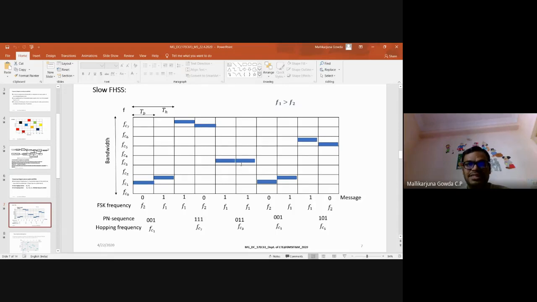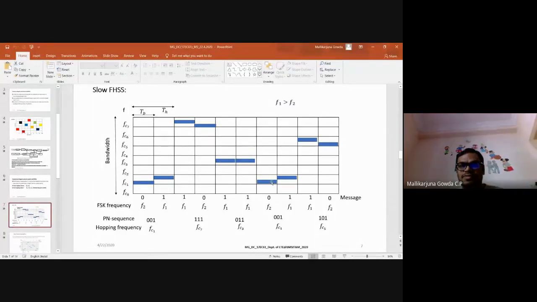Then for this case, both are on the same line. Why? Here my information bit is 1 1, and 1 means it is transmitted with frequency F1. For that, the hopping frequency is FC3. So that is why it is on the FC3 line with frequency F1. Both the bits are 1, that is why it is lying on the same line.